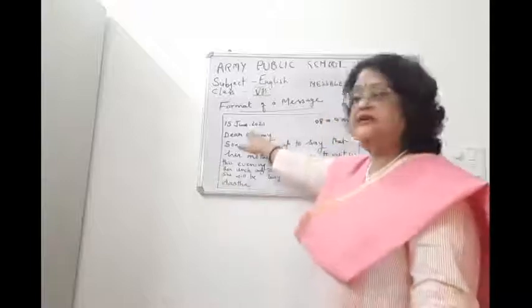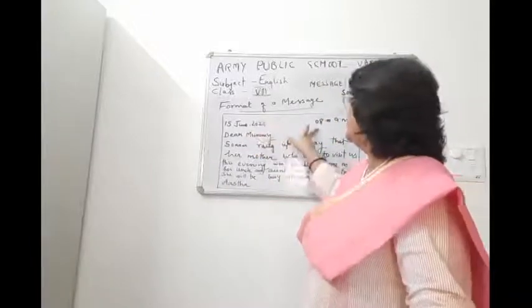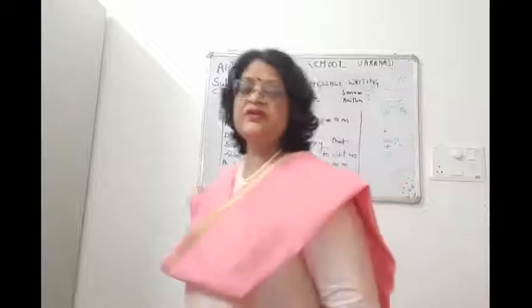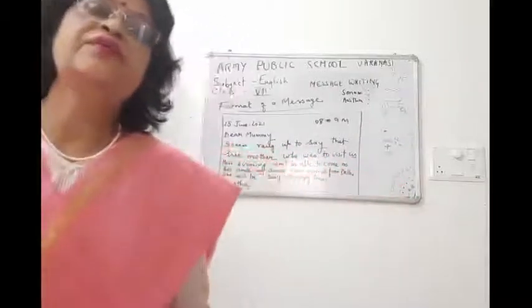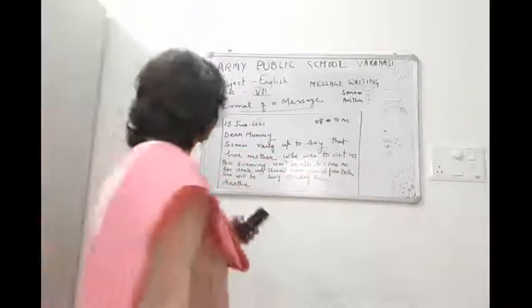here you will write the date, 15 June, and then 8 a.m. Children, what will you write now in the name of the signatory? What will you write now?